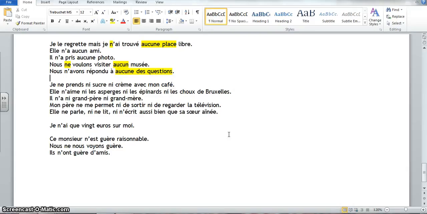So these negatives, there's just a lot to go over. Some of them are new, so they're going to look a little strange. So it just takes doing example after example until we get really comfortable with them.